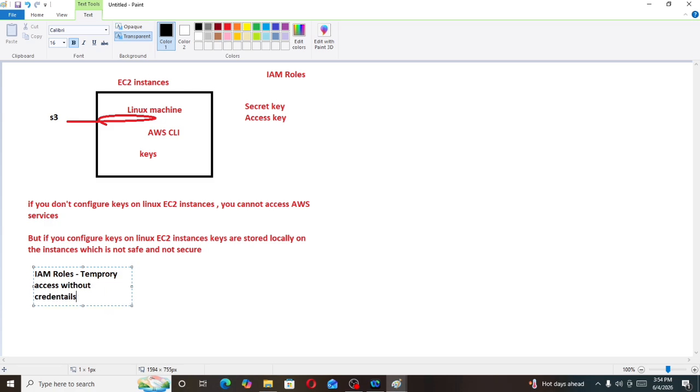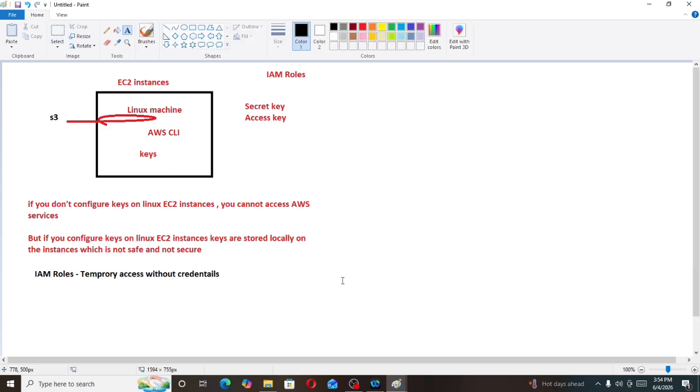If the interviewer asks you for the definition of IAM roles, it is temporary access without credentials. There are chances the interviewer can ask you the definition of IAM roles because it is an important topic in AWS. Now I am creating an IAM role because I want to access an S3 bucket using EC2 instances.